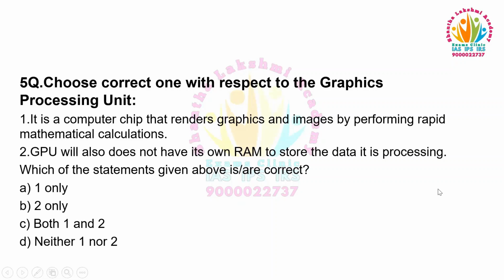Choose the correct one with respect to the graphics processing unit. One: It is a computer chip that renders graphics and images by performing rapid mathematical calculations. Two: A GPU does not have its own RAM to store the data it is processing. Which of the statements given above is or are correct? One only, two only, both one and two, neither one nor two.